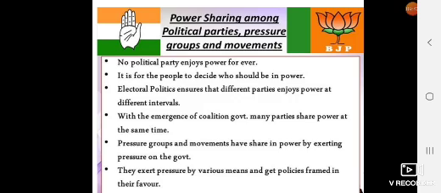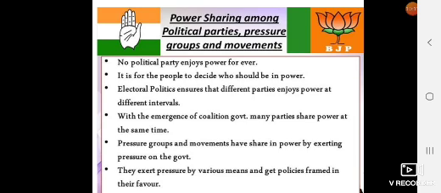Now the last one here is power sharing among political parties, pressure groups and movements. At the top I have pasted the symbols of two political parties, that is Bharatiya Janata Party (BJP) and Indian National Congress (INC). These two are the major political parties of India. So let's start. No political party enjoys power forever.